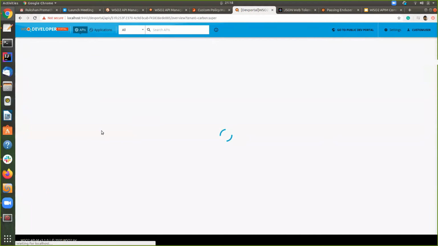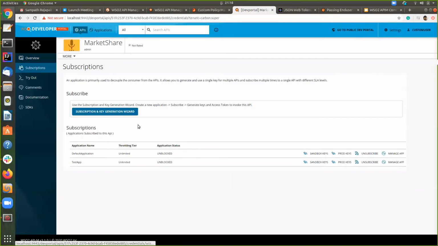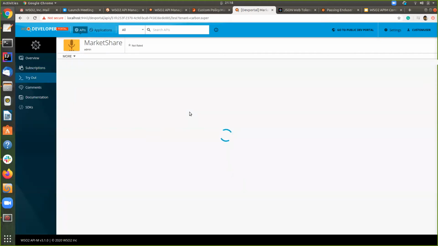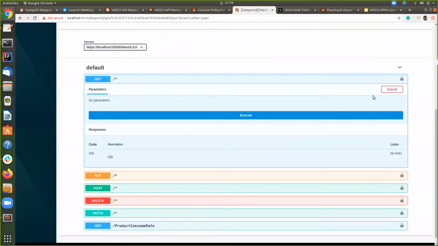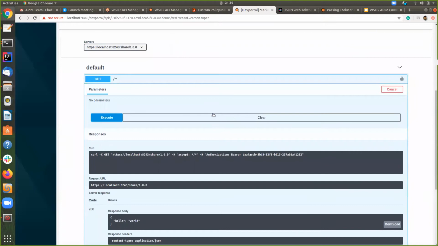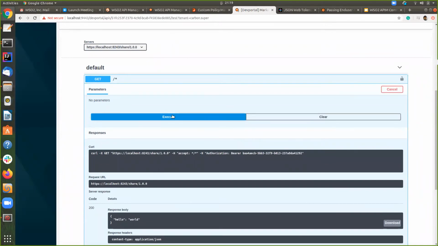Okay, I subscribe to this API, and I hope I generated the token already. So let's see how it works. The first time it's successful.